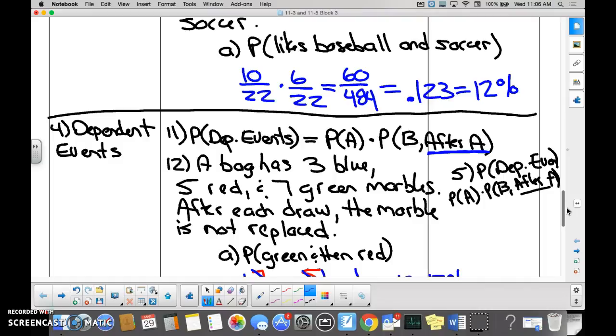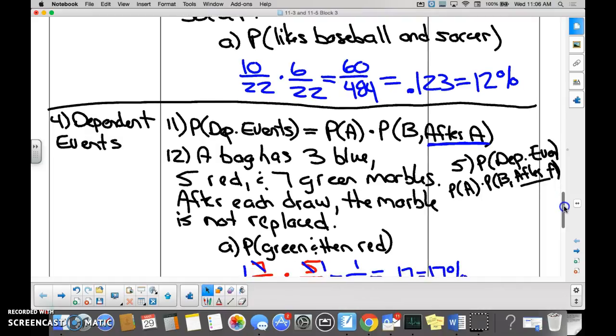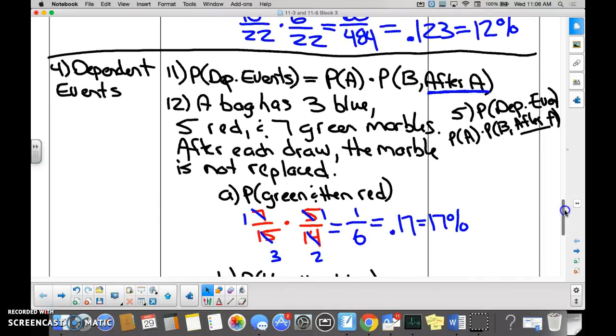If we take a student out of this classroom because someone was randomly chosen and asked to leave, is that going to affect the chances of you being drawn in the second? Yes, of course it is. So after A just means B can't be calculated until A takes place, because A is going to impact B.